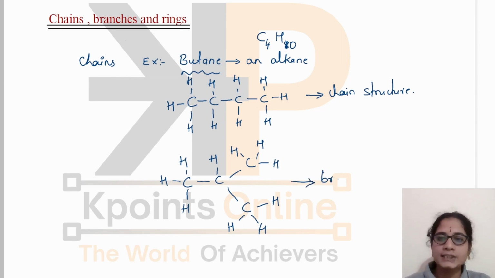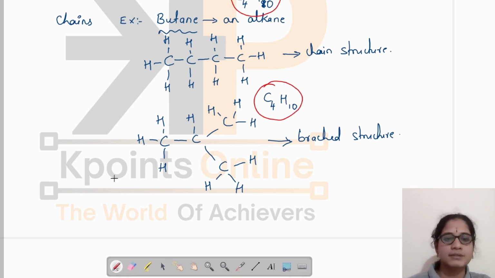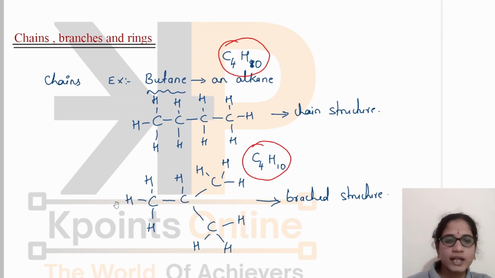This is branched structure. And you can observe here the number of atoms of carbon and hydrogens are same in both the cases. It is also having the molecular formula C4H10. Yes, both of them are having the molecular formula C4H10 here. The only difference is the arrangement of the atoms here.